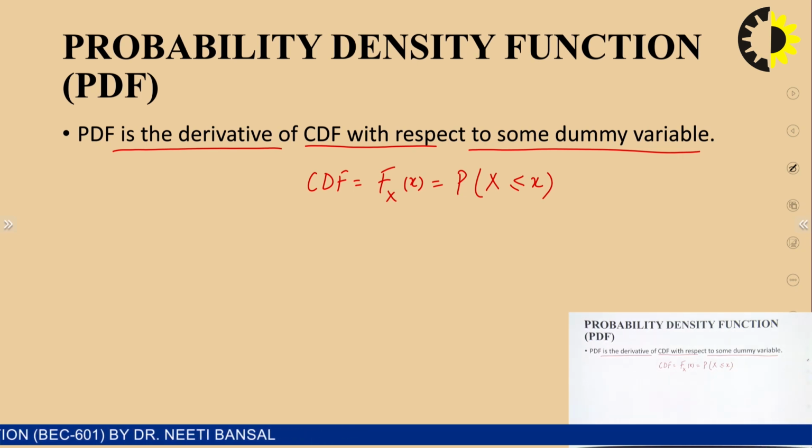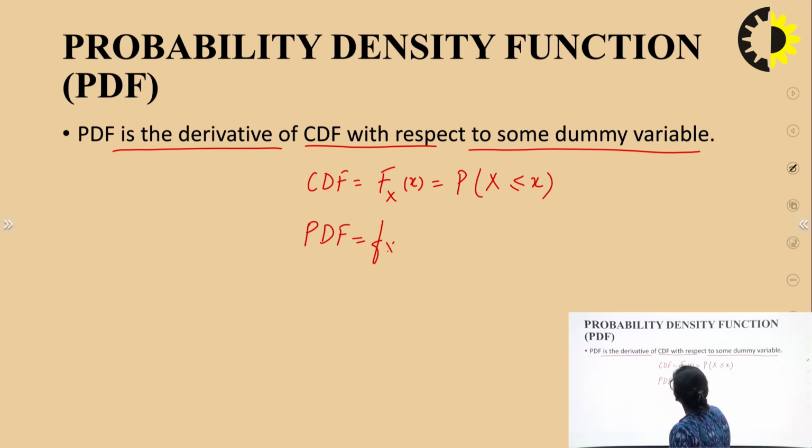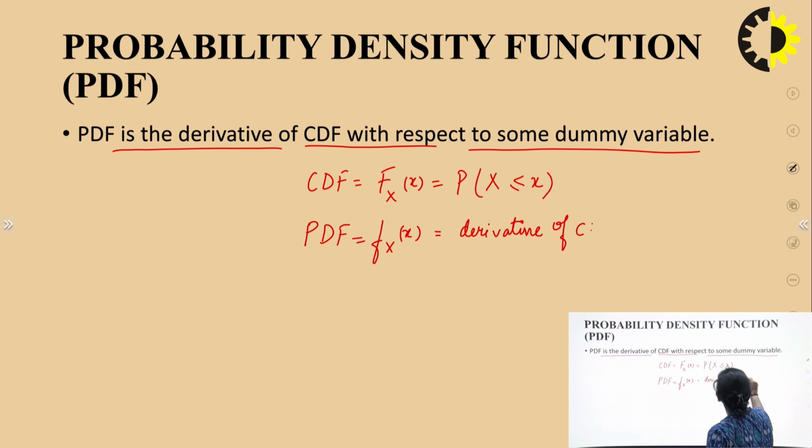Now, what is PDF? PDF, which is represented by small f_X(x), is equal to the derivative of CDF with respect to some dummy variable. Here also we'll take the dummy variable as small x.